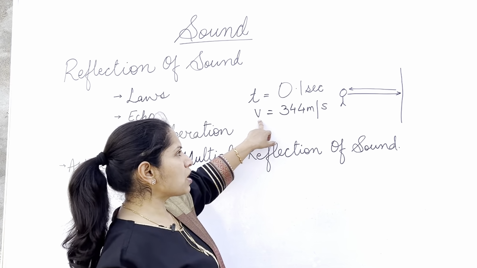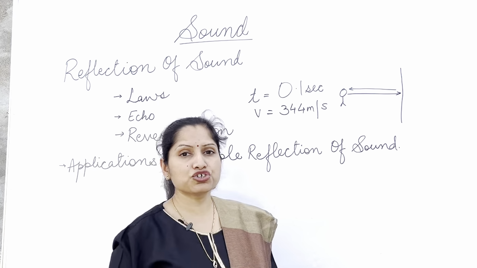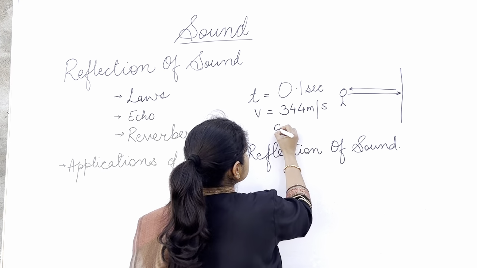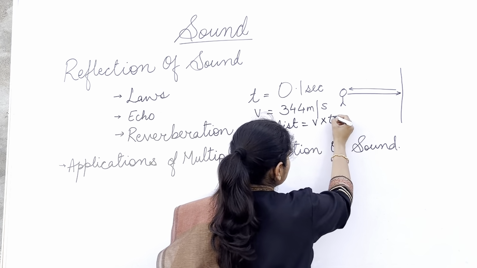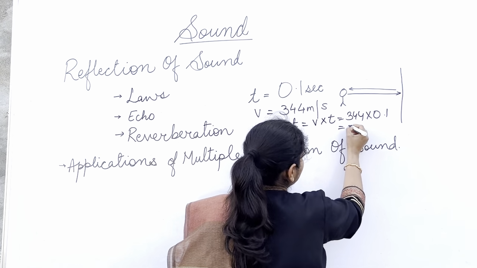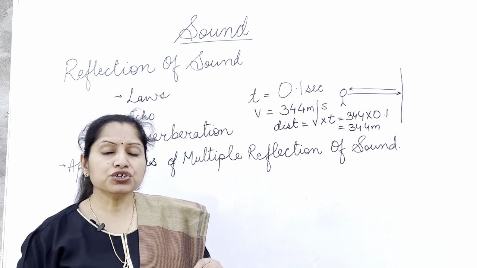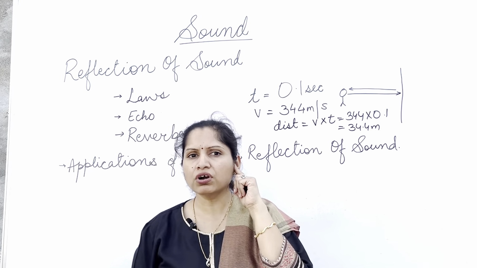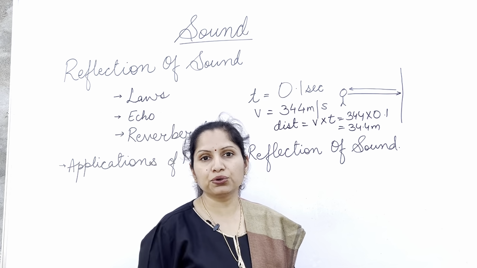If the velocity of sound is 344 meters per second, let's calculate how much distance the sound should cover before reaching your ears. You all know that distance equals speed into time. So it's 344 into 0.1, which makes it 34.4 meters. So the sound wave should travel a distance of 34.4 meters before coming to your ears, and then only you will be able to hear that echo.